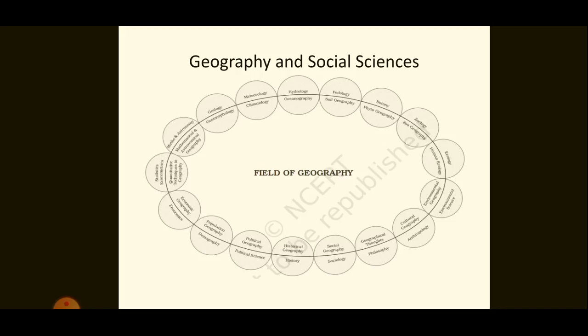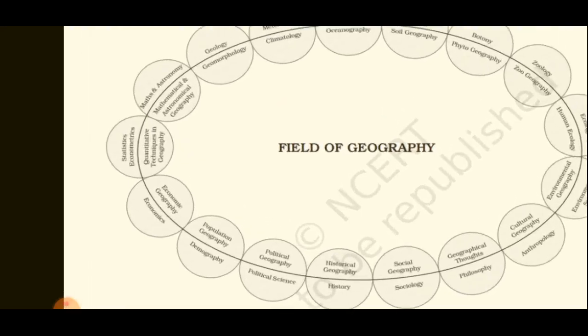For example, political geography involves the state, which is a spatial unit, and in economics, various aspects like production, distribution, etc., have got a space aspect also, isn't it? Now just have a look at this figure to see the relation between geography and various social sciences.